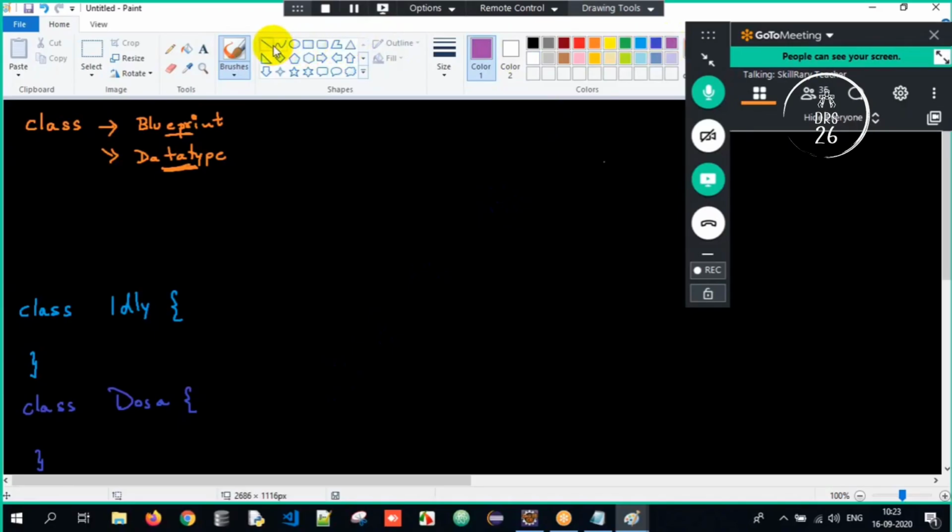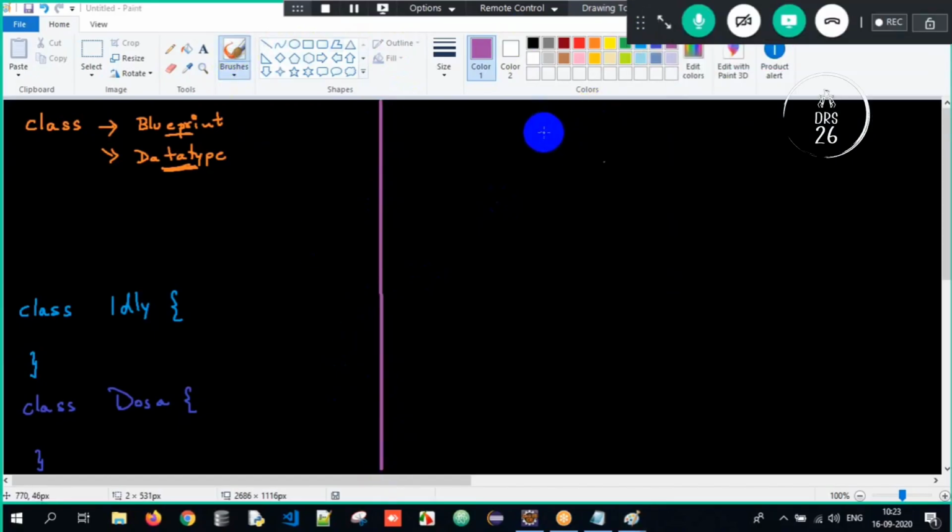Now you go to one hotel, restaurant, wherever you want. You want to order food here. You'll have a method called order food, with open parenthesis, close, and open curly braces, close. This method will accept some choice.